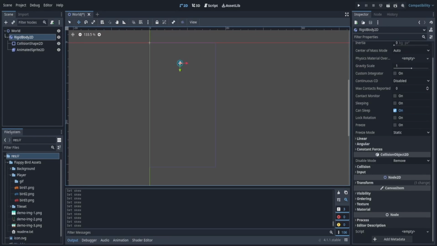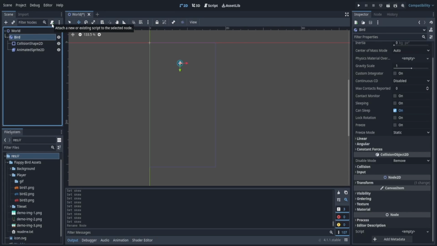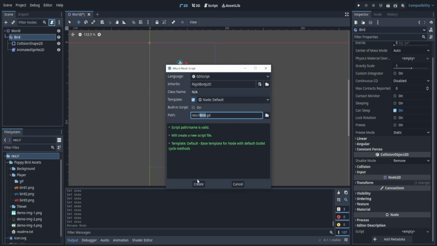So now what we're going to do is add a script to our bird. So let's rename this to bird, and then add a script. As you might have assumed, the script button is up here on the right, or on the left, sorry, with the little paper thing that has a plus button. If I click that, it'll prompt me to attach a script. Now there's a few options.